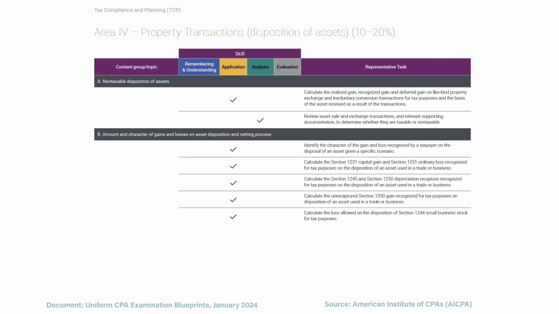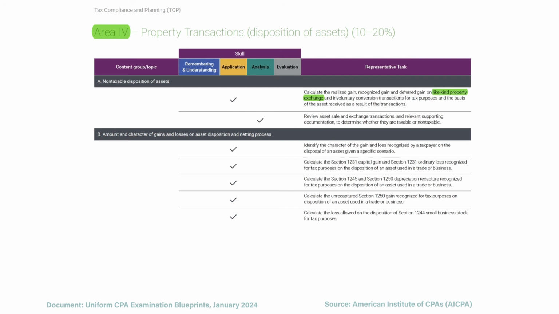Then we get to the last section, which is property transactions. So this isn't focused on what you do when you buy an asset, how you capitalize it, and it's not focused on how you depreciate the asset. It's focused on what happens when you dispose of an asset. So the first section is going to be on like-kind property exchanges and how we account for them.